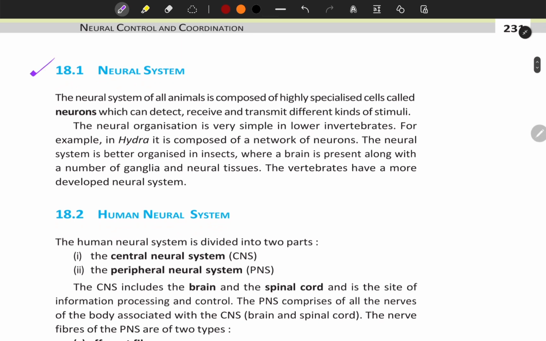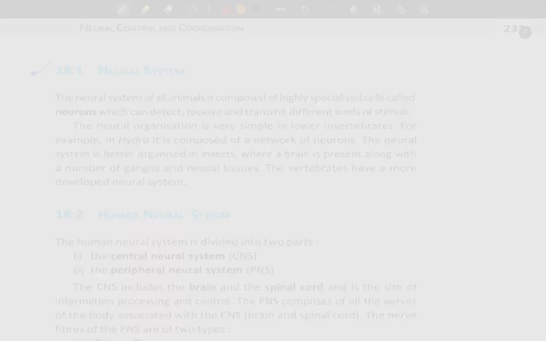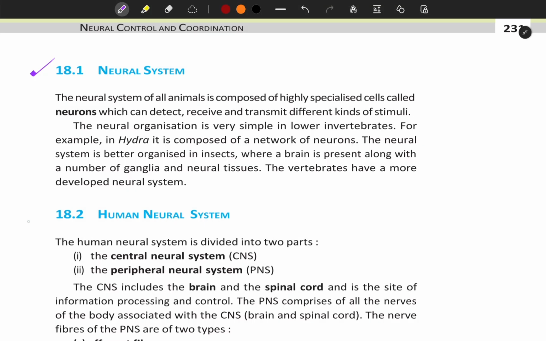18.1 Neural system. The neural system of all animals is composed of highly specialized cells called neurons, which can detect, receive, and transmit different kinds of stimuli. The neural organization is very simple in lower invertebrates. For example, in Hydra, it is composed of a network of neurons. The neural system is better organized in insects, where a brain is present along with a number of ganglia and neural tissues. The vertebrates have a more developed neural system.